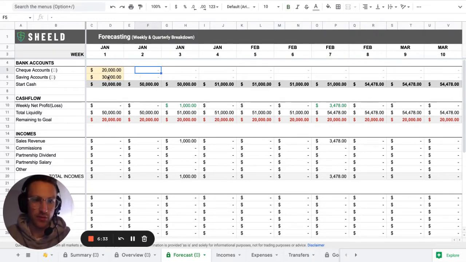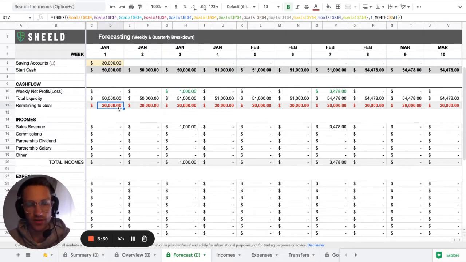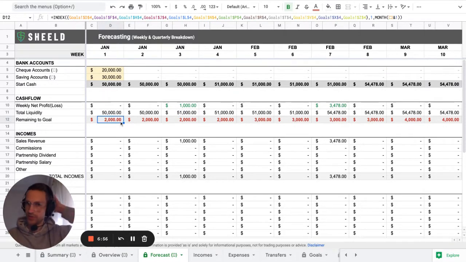So in forecasting, you're able to basically set your starting amount of money at the beginning of each quarter, and that sets the tone for where you're at in terms of liquidity. So you're at $50,000 in terms of liquidity, and what is your goal for that period in time, for example. Let's say your goal for that month is 2,000. So you want to make sure that you hit your goal at some point.